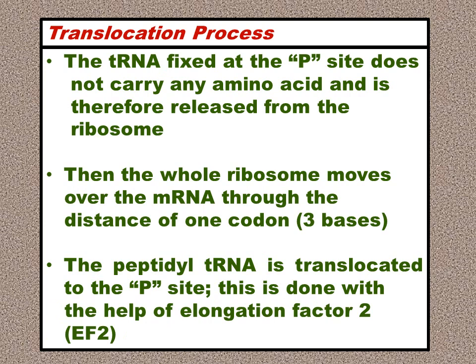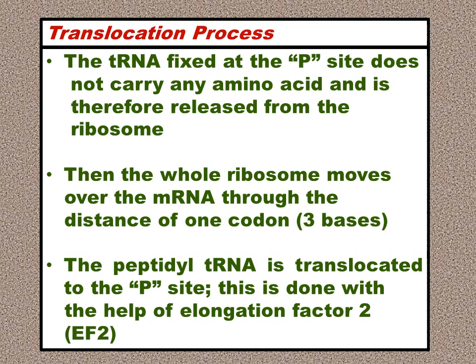Now, this translocation process is explained in depth. The tRNA fixed at the P site does not carry any amino acid and is therefore released from the ribosome. That is the empty deacylated tRNA. If the first amino acid is methionine, methionine base pairs with threonine as in our example, and the empty tRNA exits via the E site. Then the whole ribosome moves over the mRNA through the distance of one codon, or 3 bases forward. Okay.